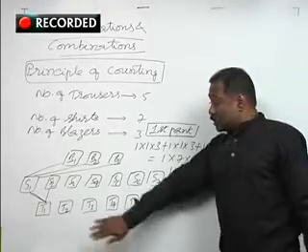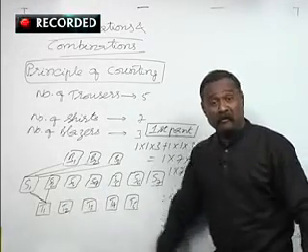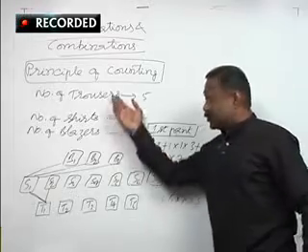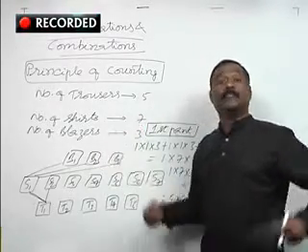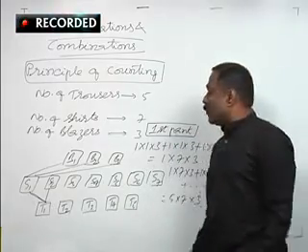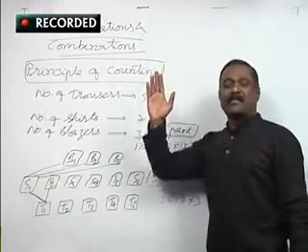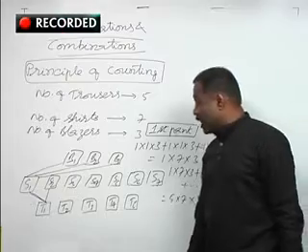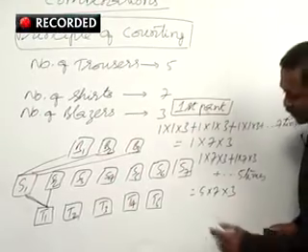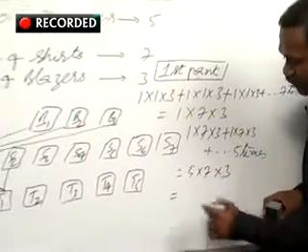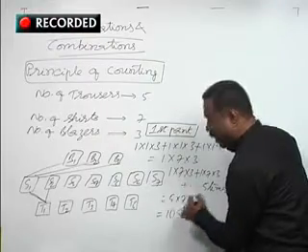Understand it? So the first operation is nothing but wearing the trouser here, and second operation wearing the shirt, and third operation wearing the blazer on it. So all these can be simultaneously done in how many different ways? 5 into 7 into 3, which is nothing but 35 into 3, which is nothing but 105.